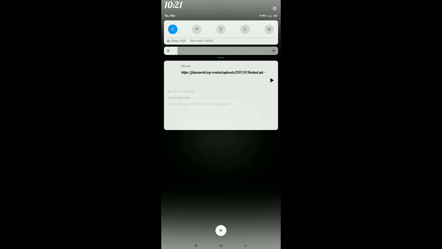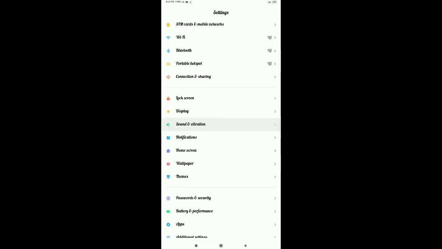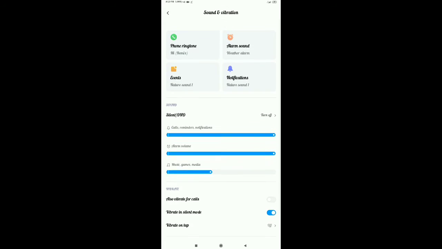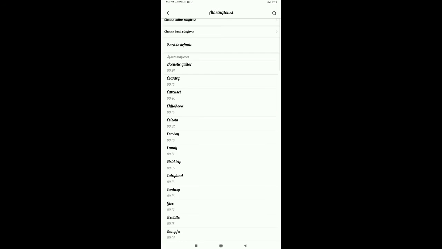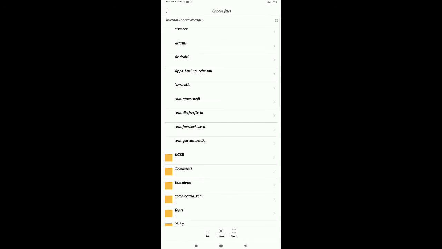Okay, downloaded successfully. Then go to your settings, sound and vibrations, and phone ringtones. Click here and all ringtones, local ringtones, and file manager.